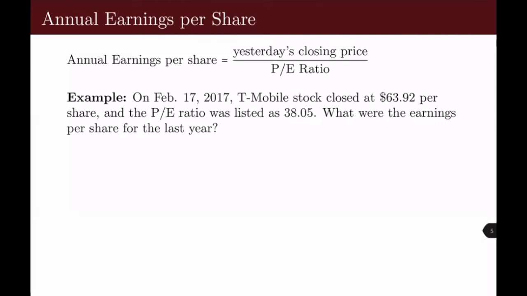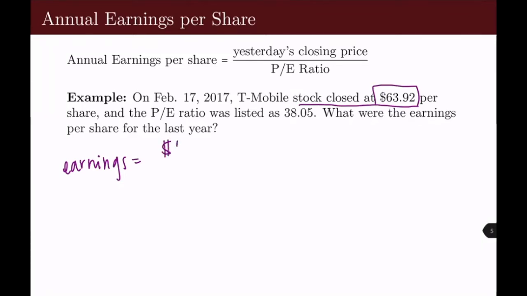So annual earnings per share, I'm just going to put earnings just for shorthand, is going to be equal to, now our price was, so stock closed at $63.92. So that's going to be our closing price from yesterday, essentially.